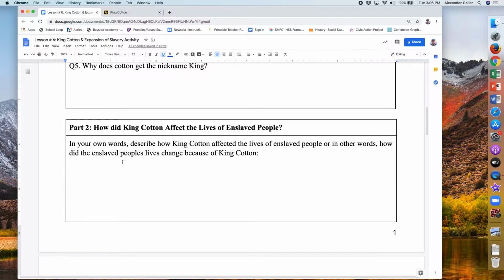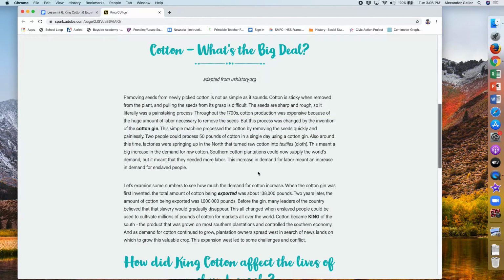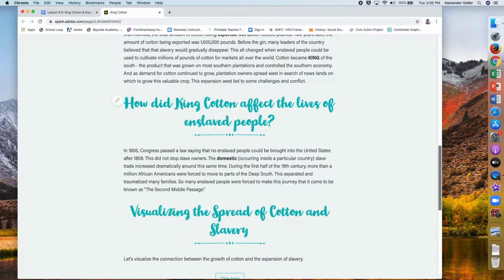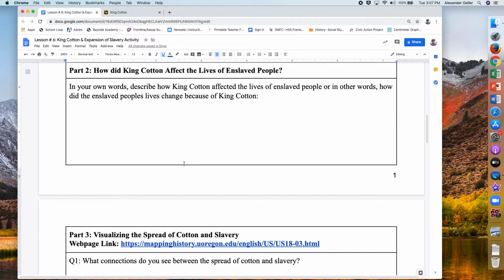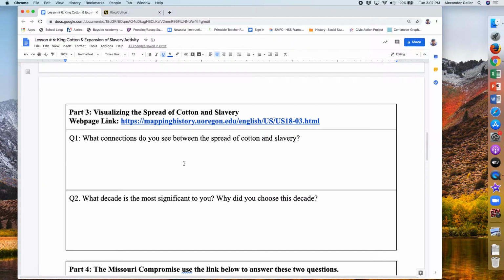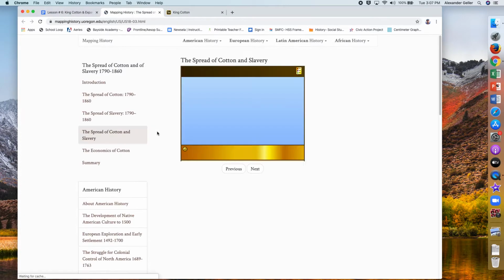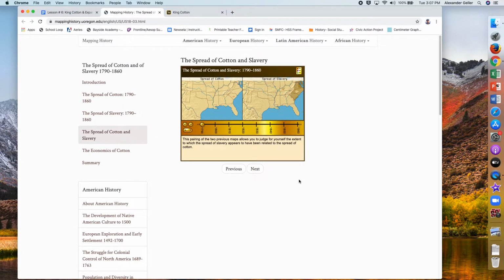Now, as you go down, you're going to come across part 2. How did the cotton affect the lives of enslaved people? If we go back to our activity, how did King Cotton affect the lives of enslaved people? In this paragraph, you will find that information to answer this question in part 2. Now, when we go to part 3, you're going to need a new link. It's right here. You're going to click on the link. That link is going to bring you here to this page.